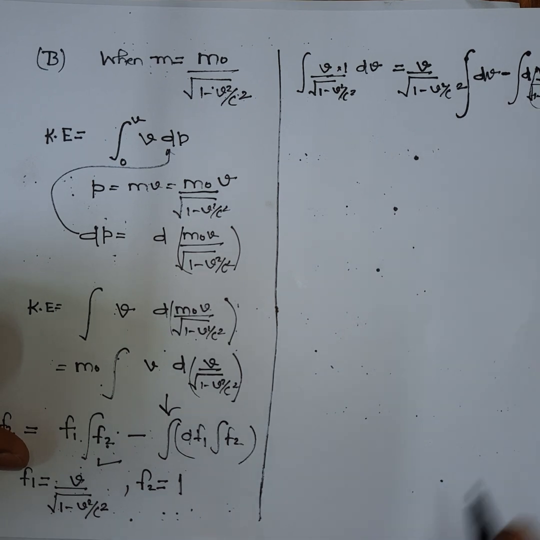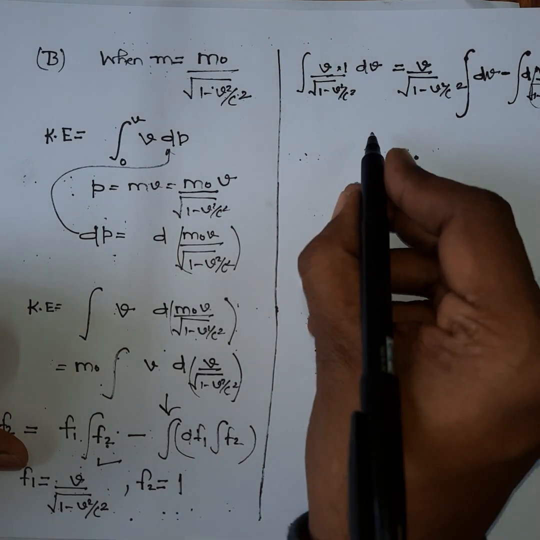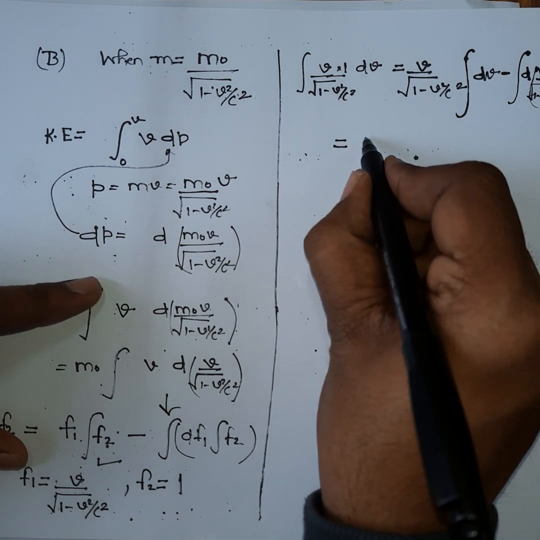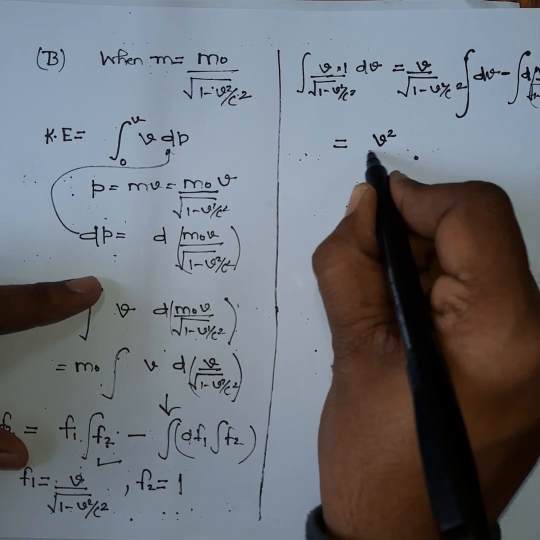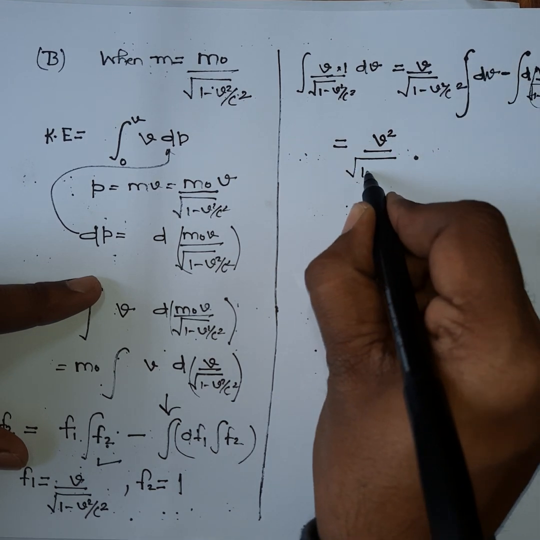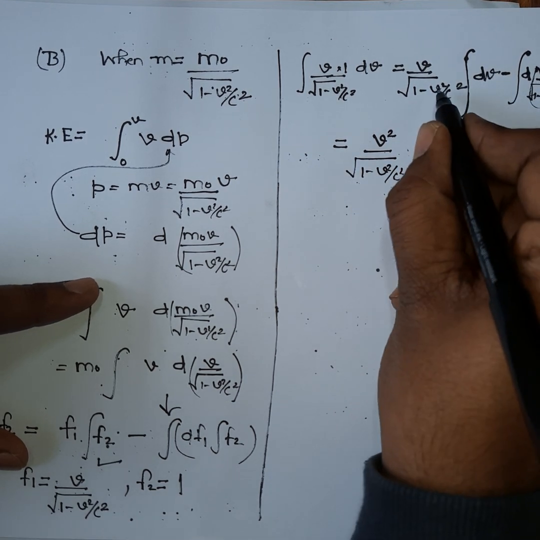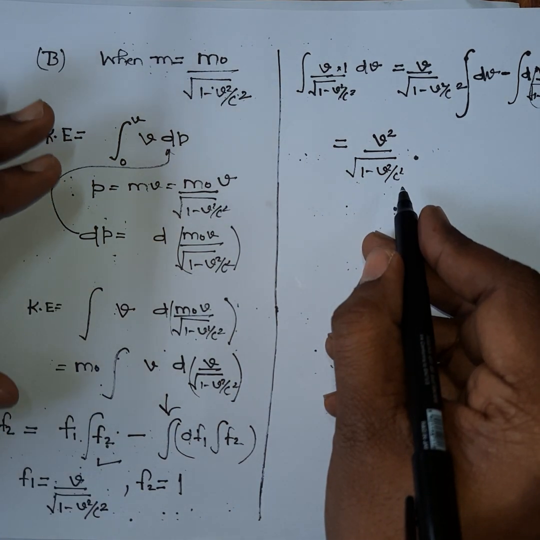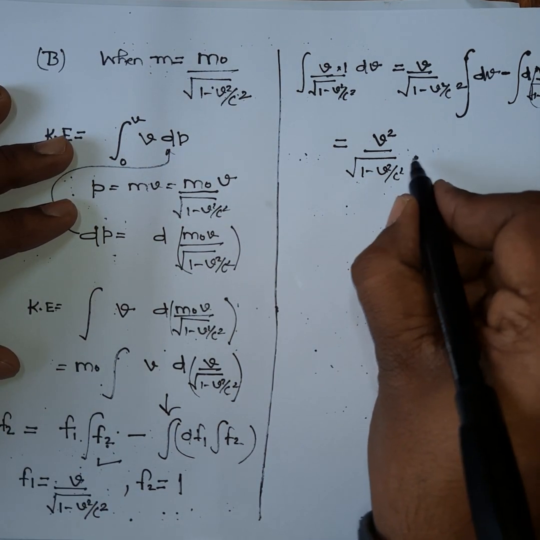Okay, so if you want to further simplify it, you can write it as v square divided by, since here the only variable is v, so in the last I will put the limits, so I am not caring about the limits right now.